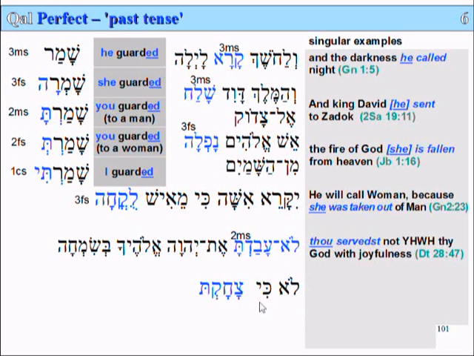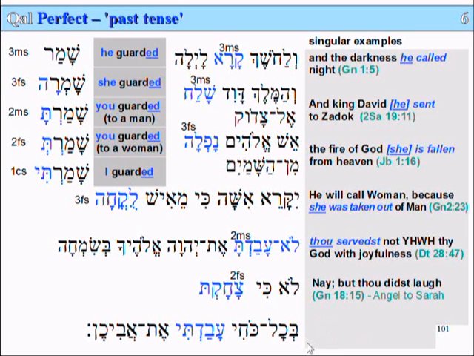Ki means for. Zachakt means you laughed. It's a 2fs. Nay, but thou didst laugh. That's when the angel was replying to Sarah. She said she didn't laugh, but he says, nay, but thou didst laugh. Lo ki zachakta.